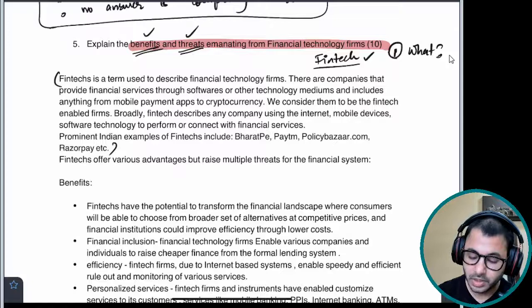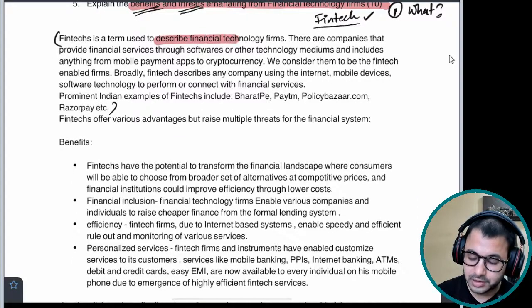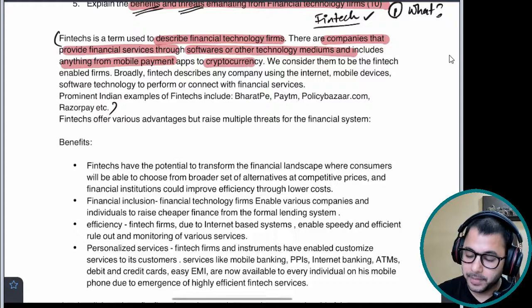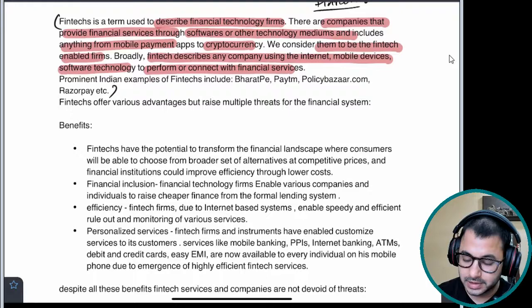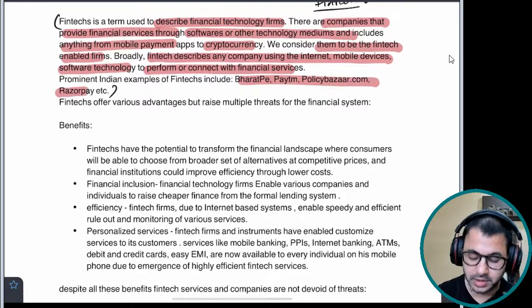Fintech is a term used to describe financial technology firms. These are companies that provide financial services through software and other technology mediums, including anything from mobile payment apps to cryptocurrency. We consider them to be fintech enabled firms. Broadly, fintech describes any company using internet, mobile devices, software technology to perform or connect with financial services. What are the examples? Bharat Pay, Paytm, Policy Bazaar, Razorpay, etc.